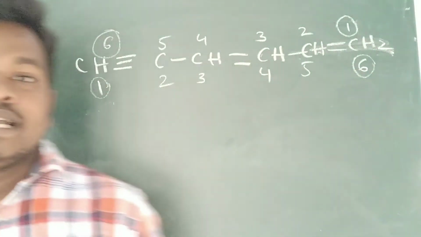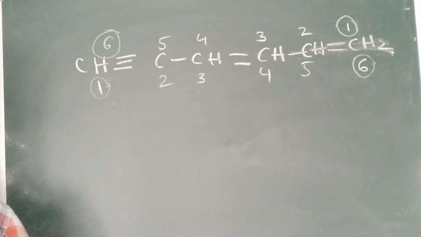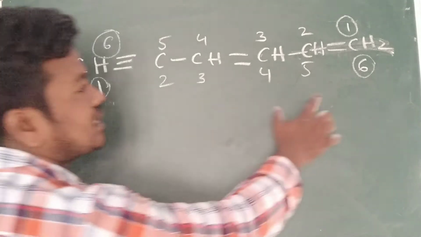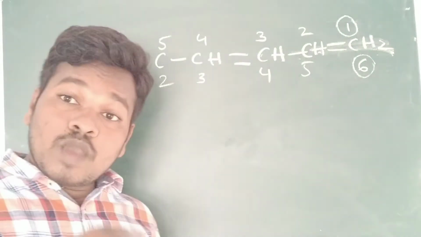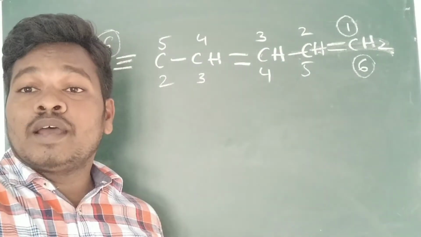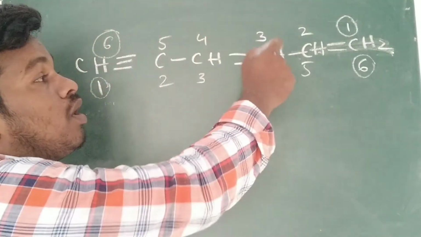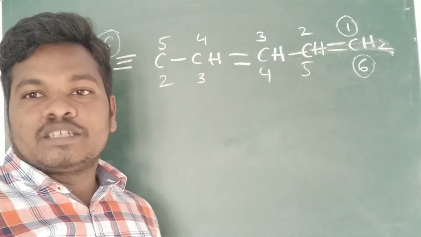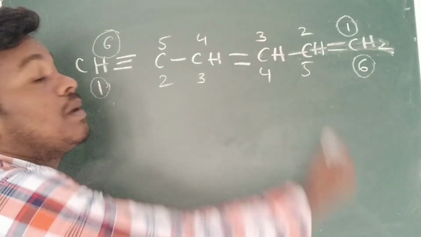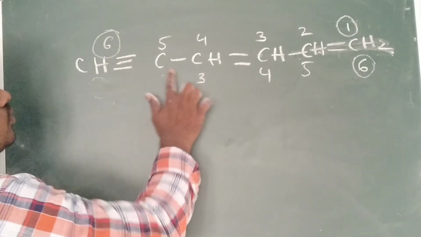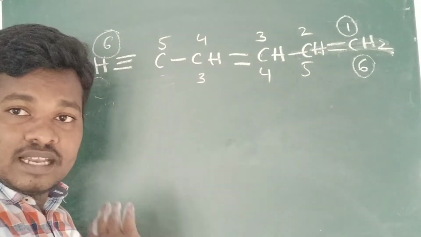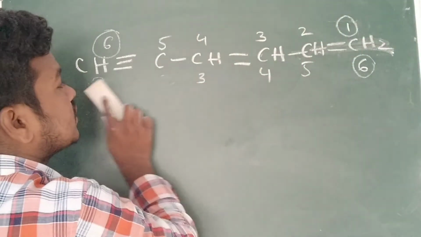Whenever the double bond and triple bond are presented at equal distances, at that time when you give the numbers, the double bond should get the least number. That means the domination of the double bond is more here. The double bond should not get the highest number. The double bond should get the least number.